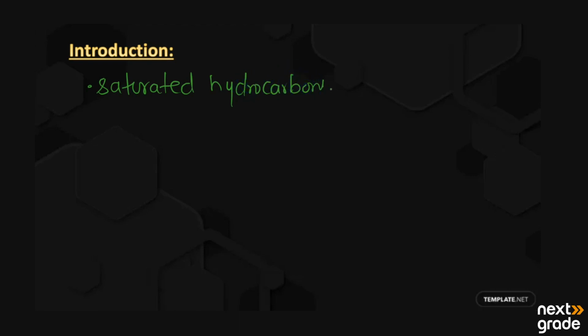As they are saturated hydrocarbons, they have only single bonds between the carbon atoms. When they have a single bond between carbon atoms, it is a very strong bond, so no one will be able to break it, or it is difficult to break. So the alkanes are generally unreactive, but there are some important reactions that the alkanes can have.